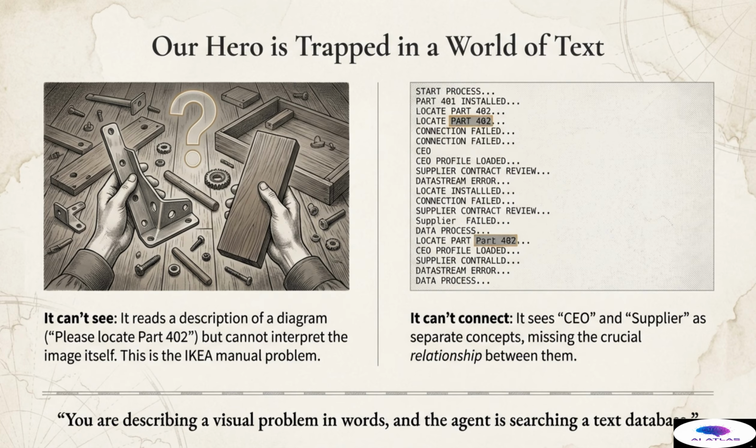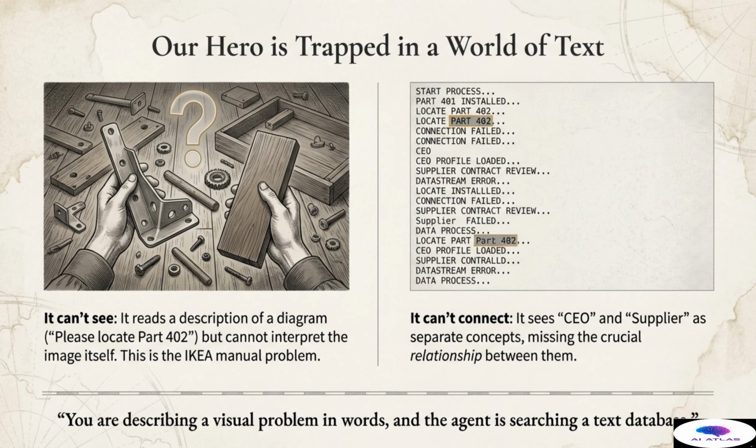The second, equally crucial limitation is the inability to connect disparate facts or concepts. It can't connect. Look at the block of code on the right. The agent sees CEO and supplier as two separate, high-dimensional concepts based on word proximity. It understands the words individually, but it misses the crucial relational information, established in an adjacent document, which explicitly states the CEO is the key reviewer for the supplier contract.